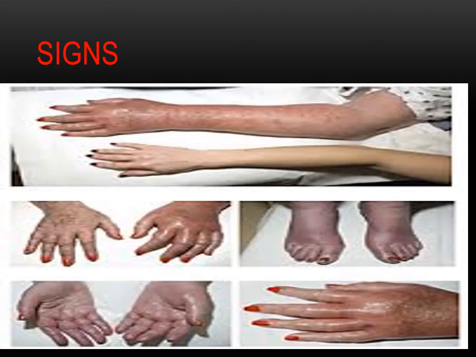Dear students, you can clearly compare the normal hand with the reddish hand with some dusky cyanosis of the peripheral fingers. Similarly, you can see the redness and deep dusky color of the peripheral fingers and the feet. Similarly, in this slide, the deep dusky colors. So these are the patients having polycythemia rubra vera.